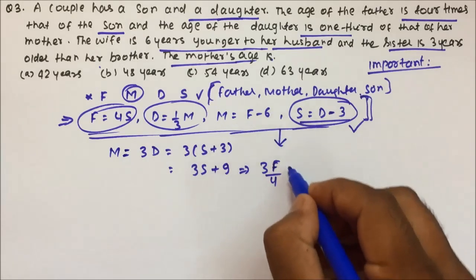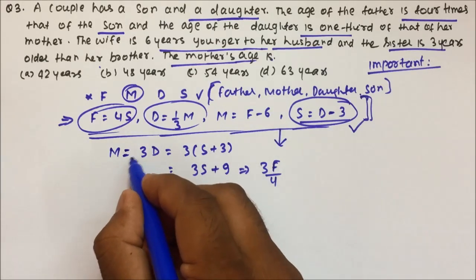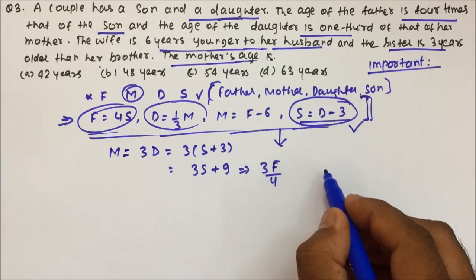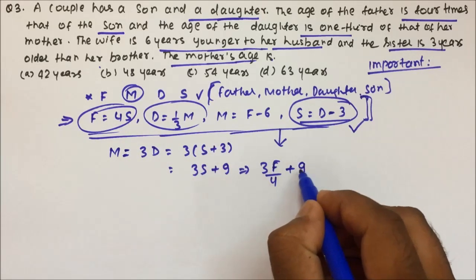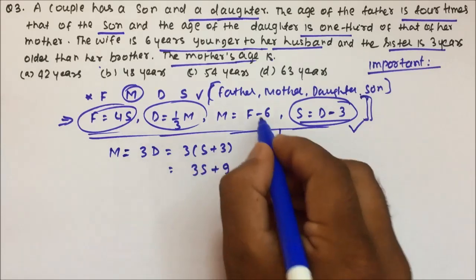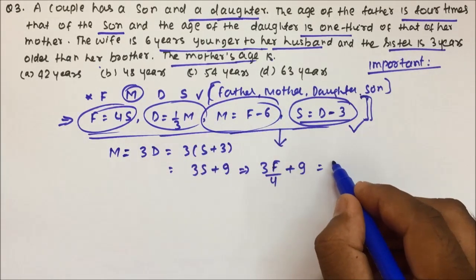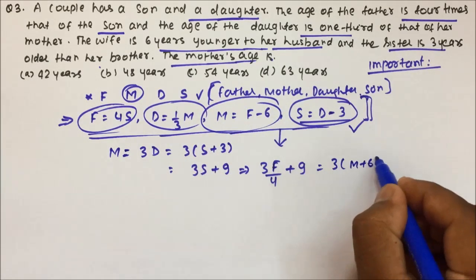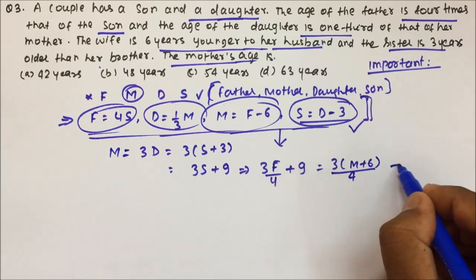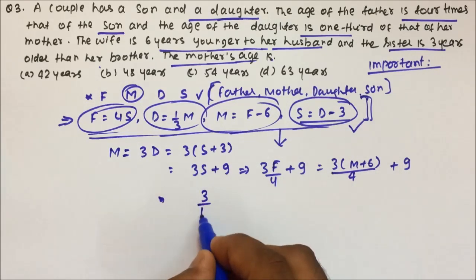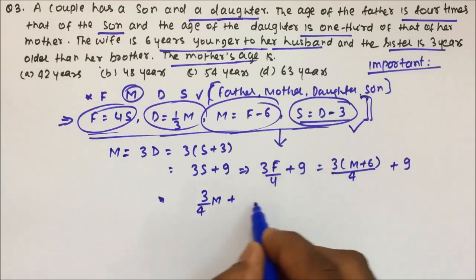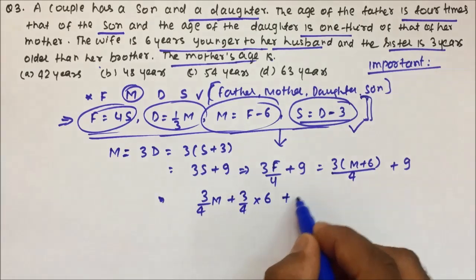Basically what I am trying to do is convert this in terms of M, so that M and M give us a relation and we get an answer. So S will be F by 4 plus 9. Now F will be equal to M plus 6. So 3 into (M plus 6) divided by 4 plus 9. Now friends, this I can write as 3 by 4 M plus 3 by 4 into 6 plus 9.